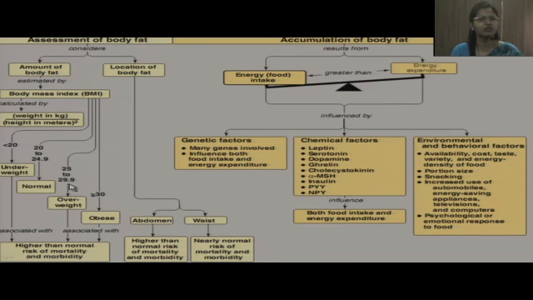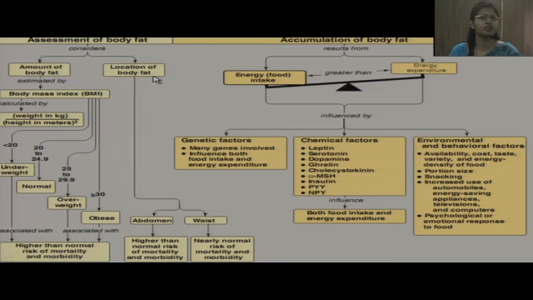If it is 25 to 29.9, it is overweight. If it is more than 30 but less than 40, it is obese, and more than 40, it is considered extremely obese. But one should note that 25 must be considered as a threshold, as individuals having BMI above this are associated with various morbidities.